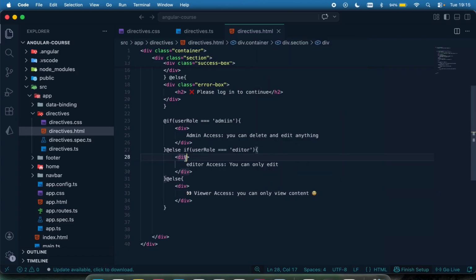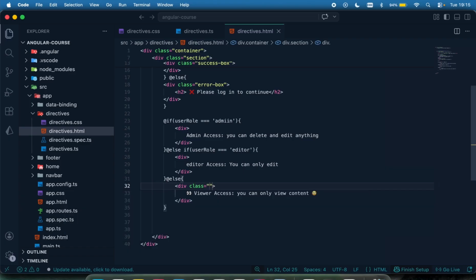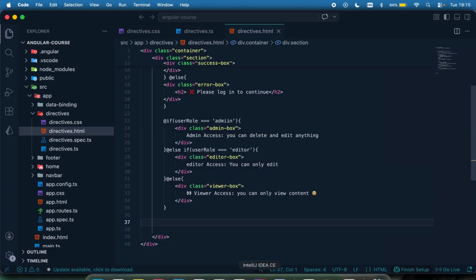Okay. Now, let me just add some styling right here to make the display a little bit fancier. It's going to be called viewer box. And this one is going to be called editor box. I'm not really sure if that's what it is, but I'll check again. And this is going to be called admin box. So let's just check again to be sure our code is running correctly.